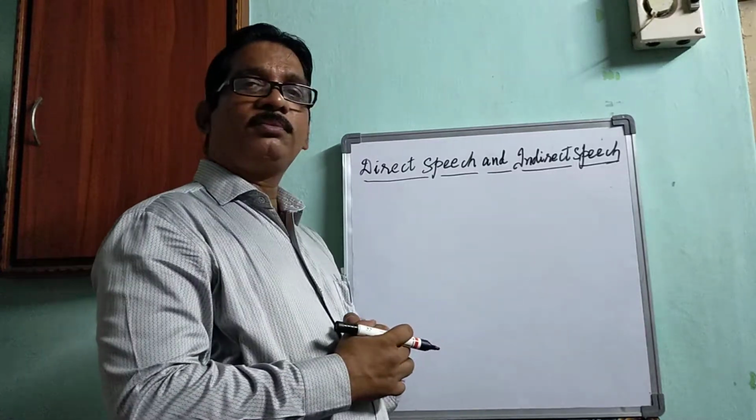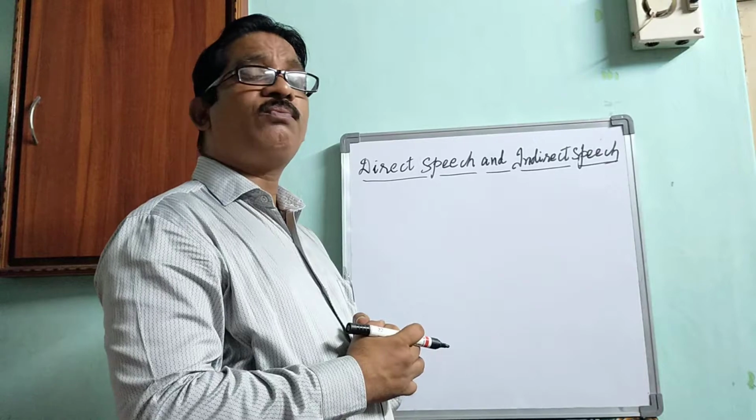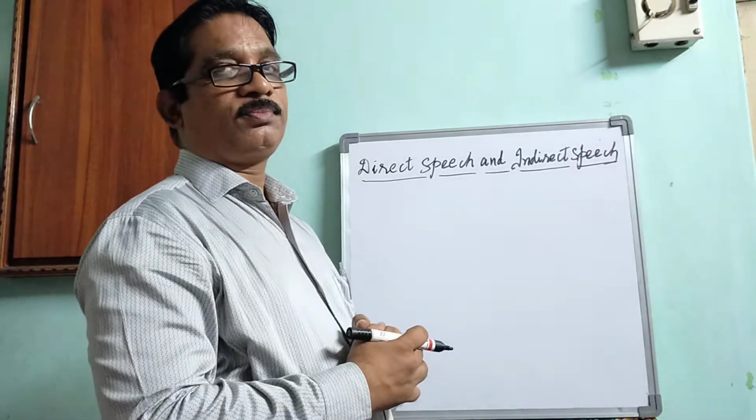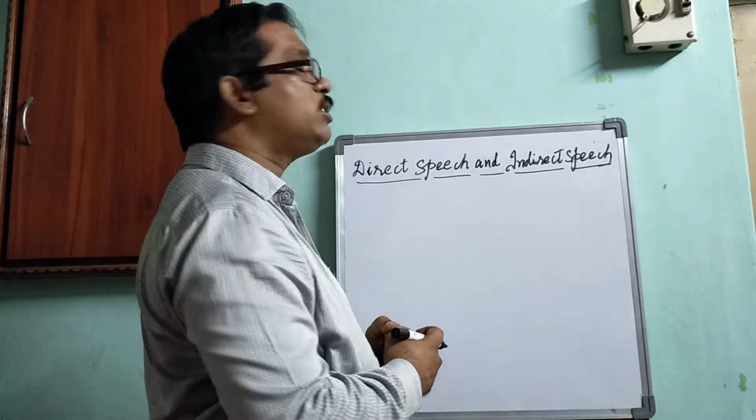Indirect speech is when the second person said to third person what the first person said. So this is called indirect speech.